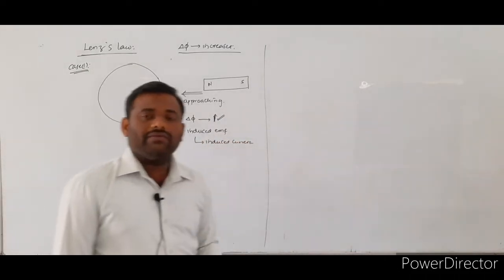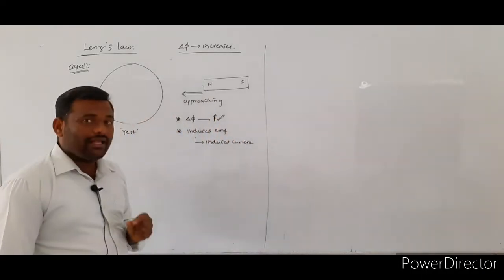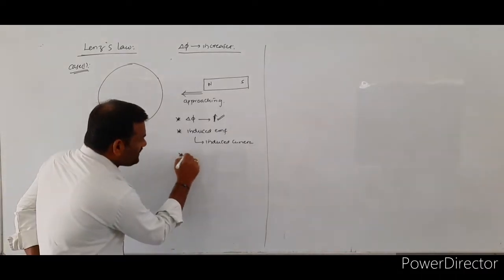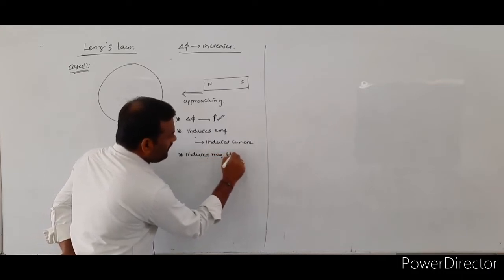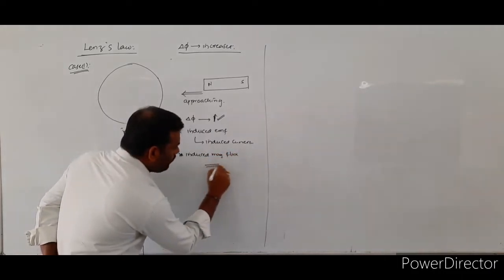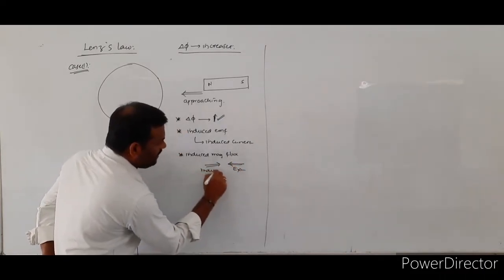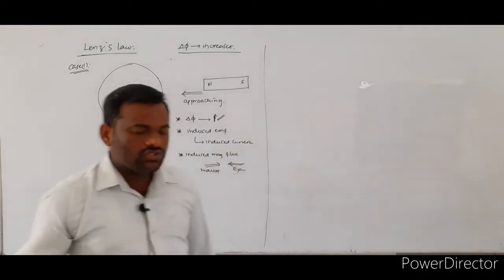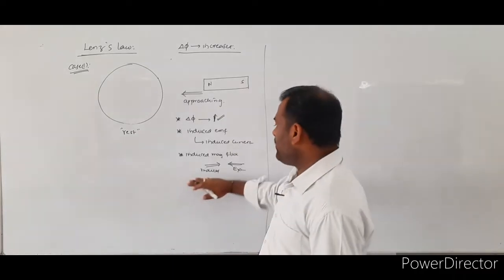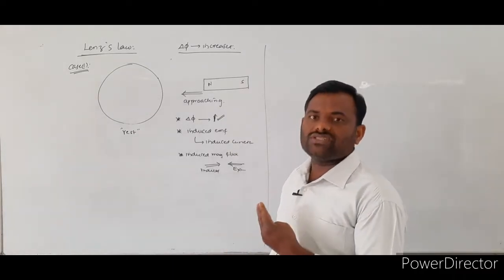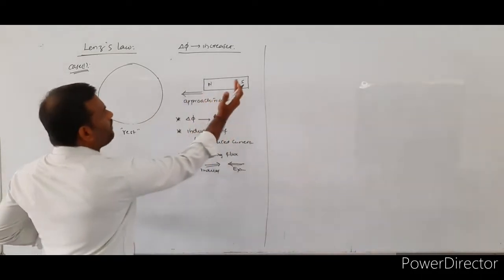Already I told, whenever the change in magnetic flux increases, the induced magnetic flux will act opposite to the direction of the external magnetic flux. So this is what we discussed earlier. Whenever the change in magnetic flux value increases, the induced magnetic flux opposes the external magnetic flux value. See, from the diagram, the bar magnet